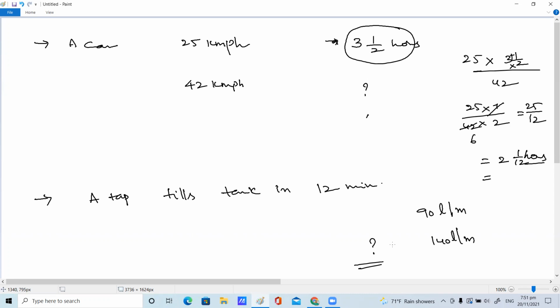Very good. Indirect proportion only, children, because more liters are filling means it takes less time, right, children? So what you have to do, 12 into minutes, everything is in minutes. So directly you can multiply by 140. So cut 0, 0. Here, which table can you use, children?